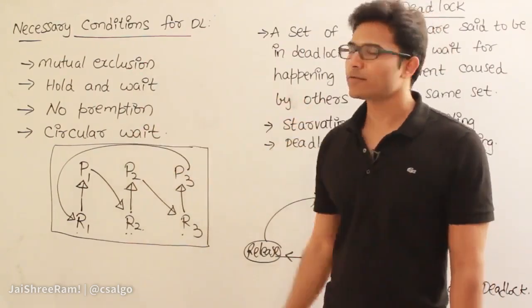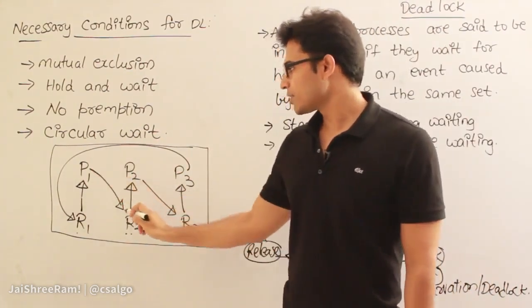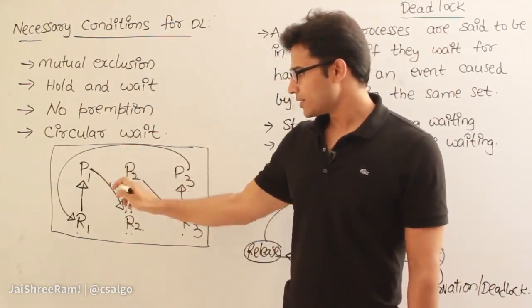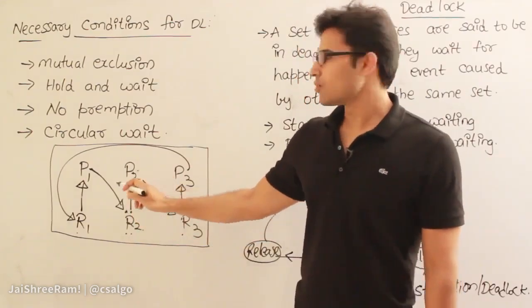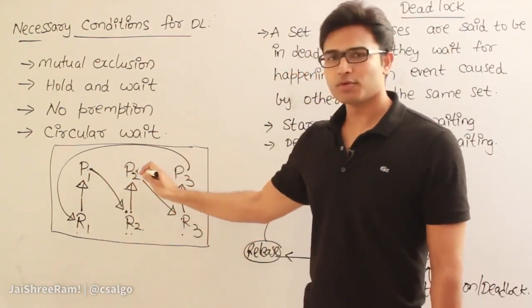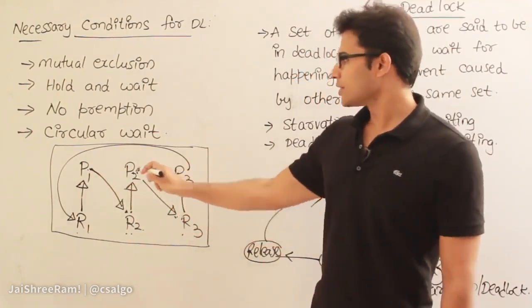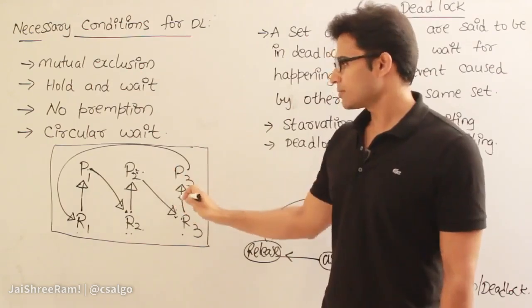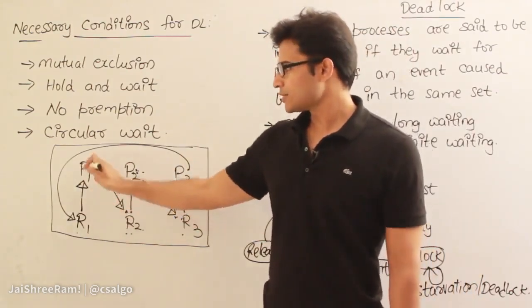And finally, circular wait. Circular wait means P1 is waiting for R2, and R2 is with P2. Therefore P1 is waiting for P2, isn't it? And P2 is waiting for R3 and R3 is with P3. Therefore P2 is waiting for P3, and P3 is waiting for R1 and R1 is with P1.